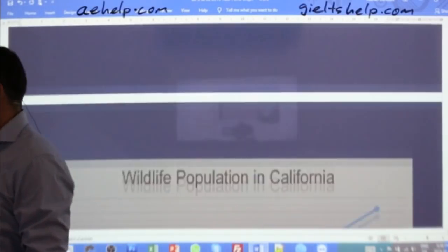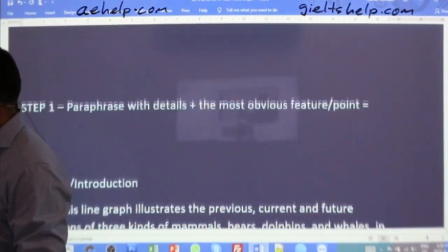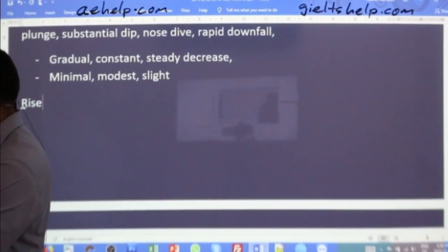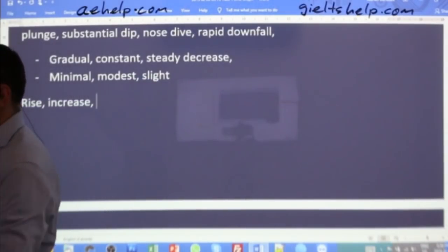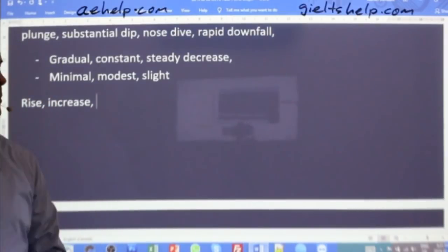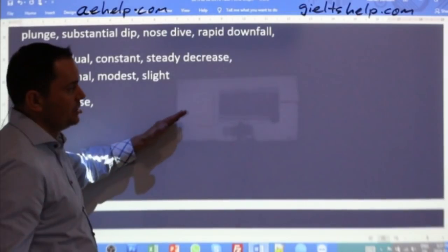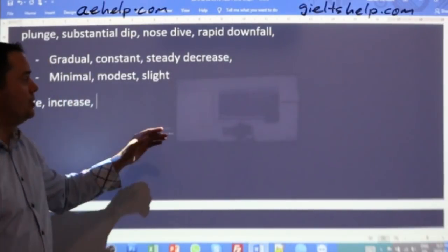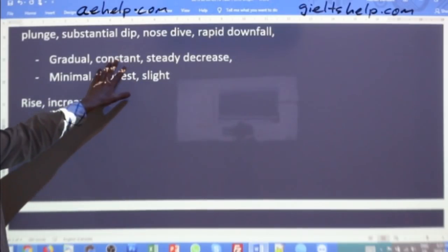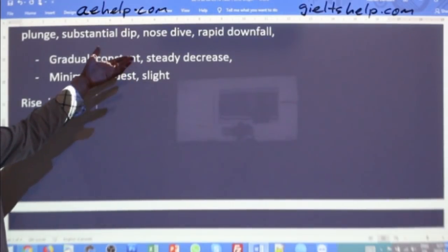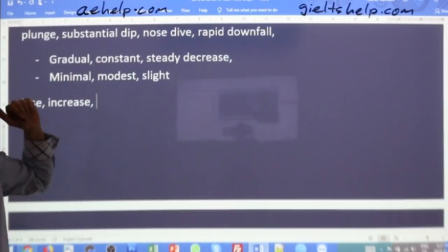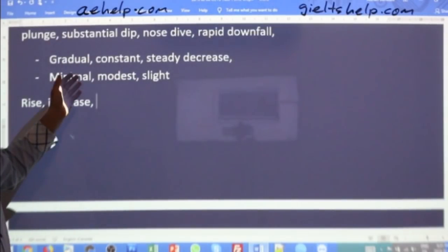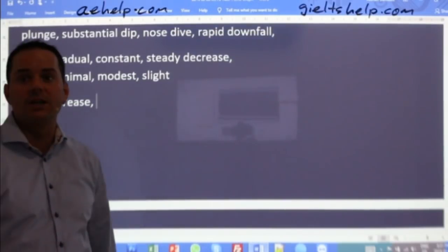Verbs include words like rise or increase. Can you think of any more when the line is going this way? Mostly the same adverbs work for increase as for decrease. So it can be a constant increase, a gradual increase, a modest increase.